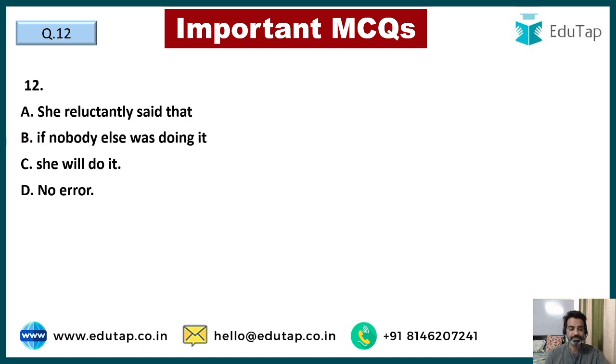Moving ahead, guys, question number 12. She reluctantly said that if nobody else was doing it, she will do it. I think you should know it. She reluctantly said, this is a narrated sentence of past, that if nobody else was doing it. Now, for past sentences, we do not use first form of modal, we use second form of modal, that is past form, we call it would. So she reluctantly said that if nobody else was doing it, she would do it. So correct option is option number C, she would do it.